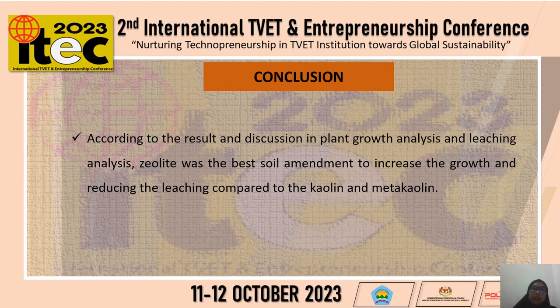Next, last but not least, the conclusion of my research. According to the findings, the result and discussion, we can say that these three materials, kaolin, metakaolin, and zeolite, are very good soil amendments for plant growth and for lowering leaching. And zeolite was the best soil amendment to increase growth and also reduce leaching compared to kaolin and metakaolin.